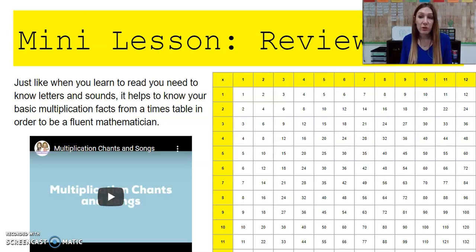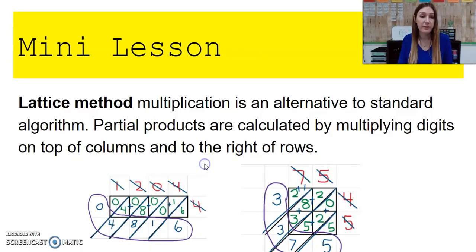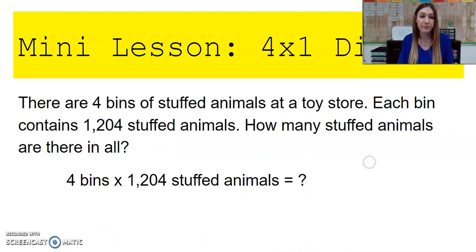So just like when you learn to read, you need to know your letters and sounds. It also helps to know your basic multiplication facts to be a fluent mathematician. So we're going to be referencing this times tables quite a lot, and I'm also going to link this multiplication chants and songs for you. So lattice method multiplication is an alternative to standard algorithm. Partial products are calculated by multiplying digits on top of columns and to the right of rows.